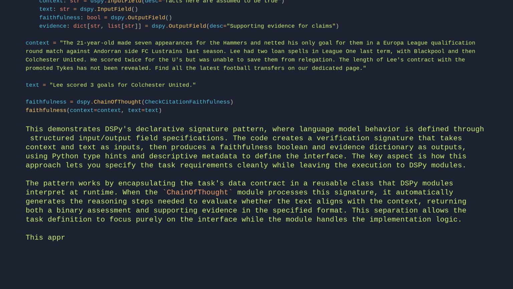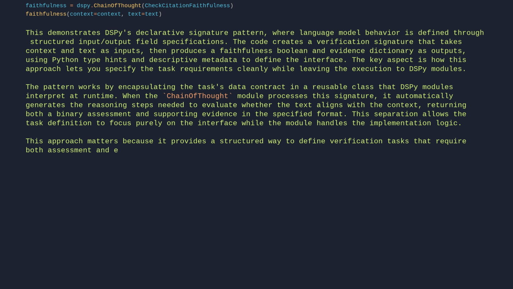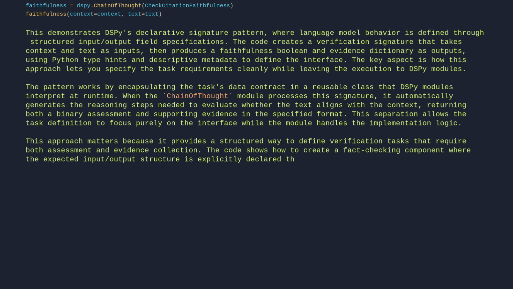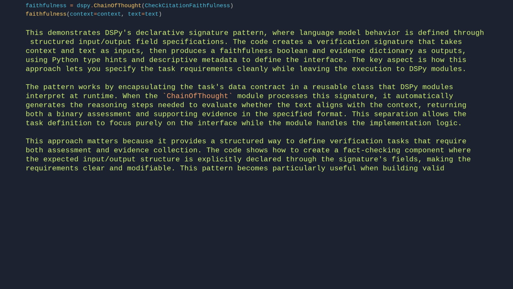This approach matters because it provides a structured way to define verification tasks that require both assessment and evidence collection. The code shows how to create a fact-checking component where the expected input-output structure is explicitly declared through the signature's fields, making the requirements clear and modifiable. This pattern becomes particularly useful when building validation pipelines where consistent, well-defined interfaces improve maintainability and reproducibility.